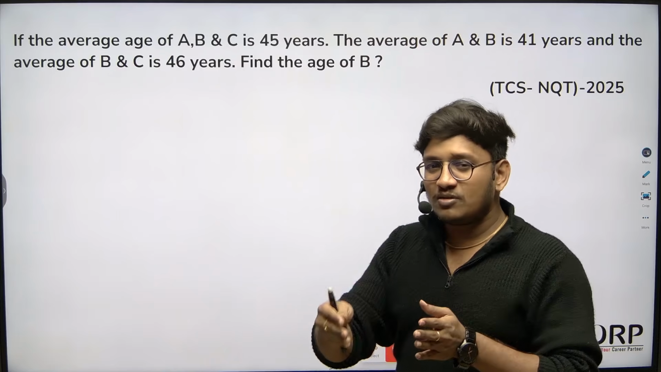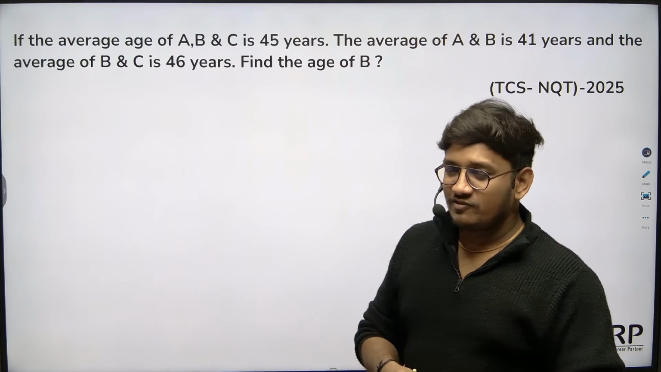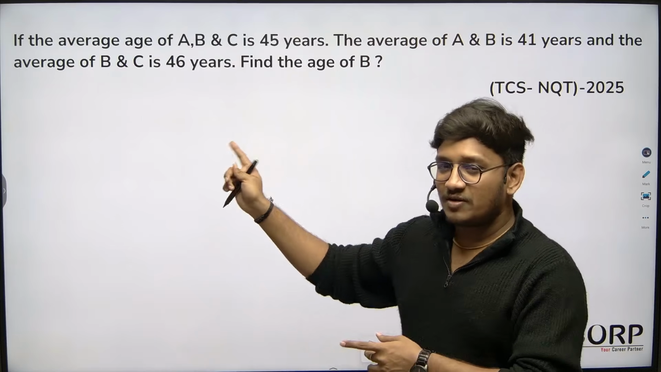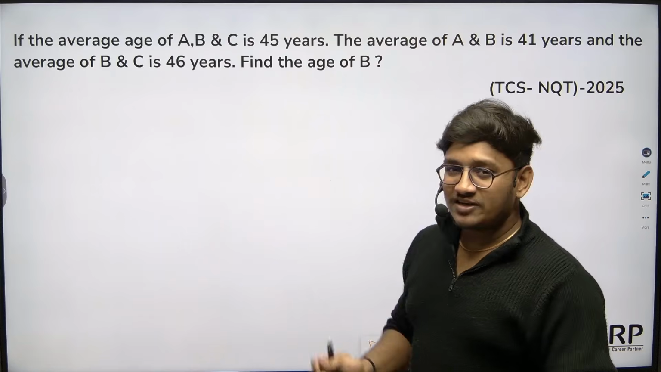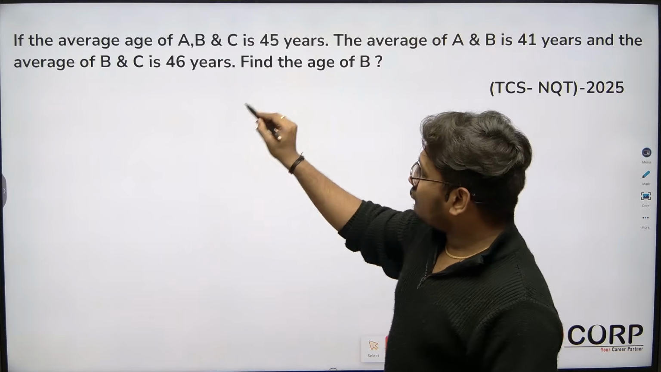Average is equal to sum of observations by number of observations. But now I am not going to explain that particular method. That is a very routine and traditional method. Let's go with a shortcut. Okay, as I said, average age of A, B, C.